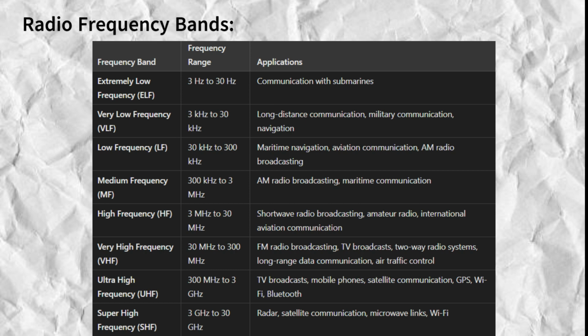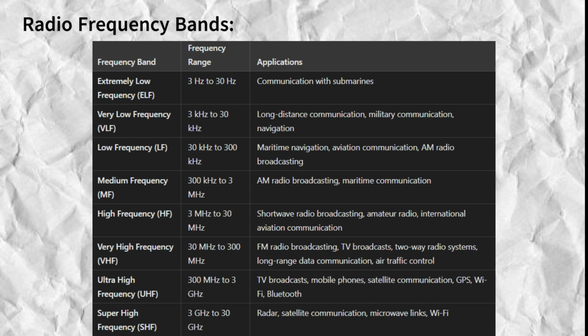Now, we have the ultra-high frequency, UHF, band. Frequency range, 300 MHz to 3 GHz. Applications. UHF waves are used for television broadcasts, mobile phones, satellite communication, GPS, Wi-Fi, and Bluetooth. These waves can carry large amounts of data and are suitable for urban environments due to their ability to penetrate